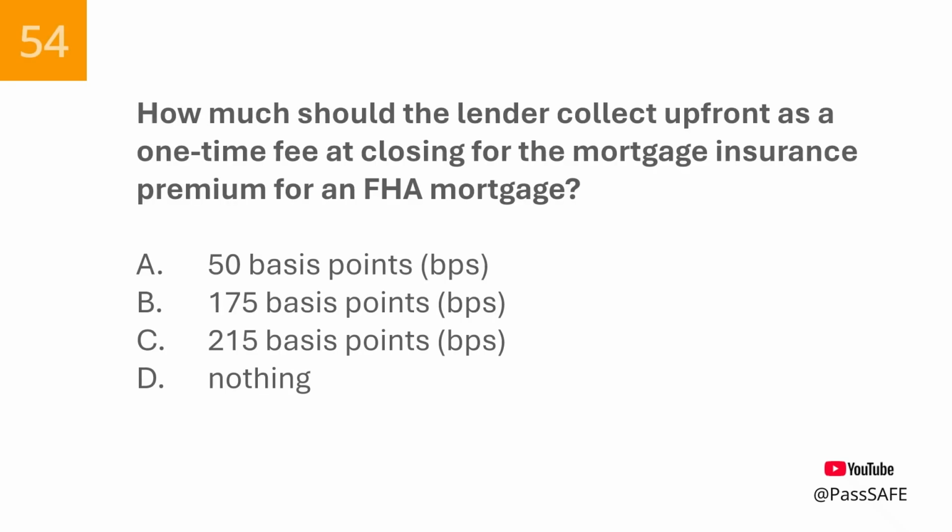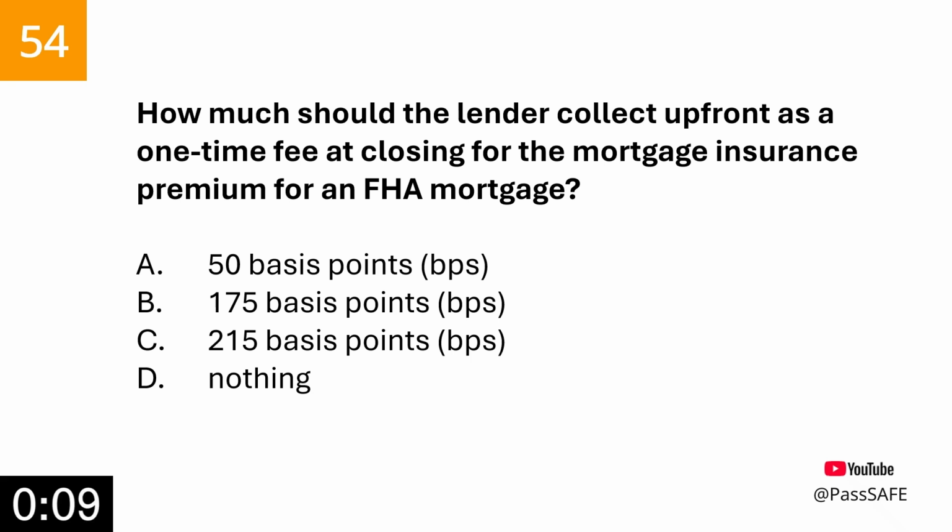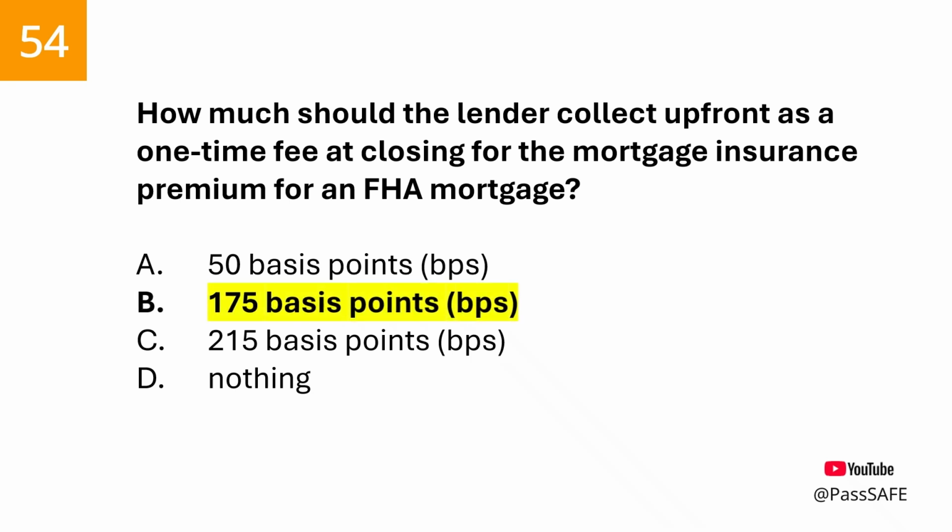Question 54. How much should the lender collect upfront as a one-time fee at closing for the mortgage insurance premium for an FHA mortgage? The correct answer is the upfront mortgage insurance premium for FHA is 175 basis points or 1.75% of the loan amount.